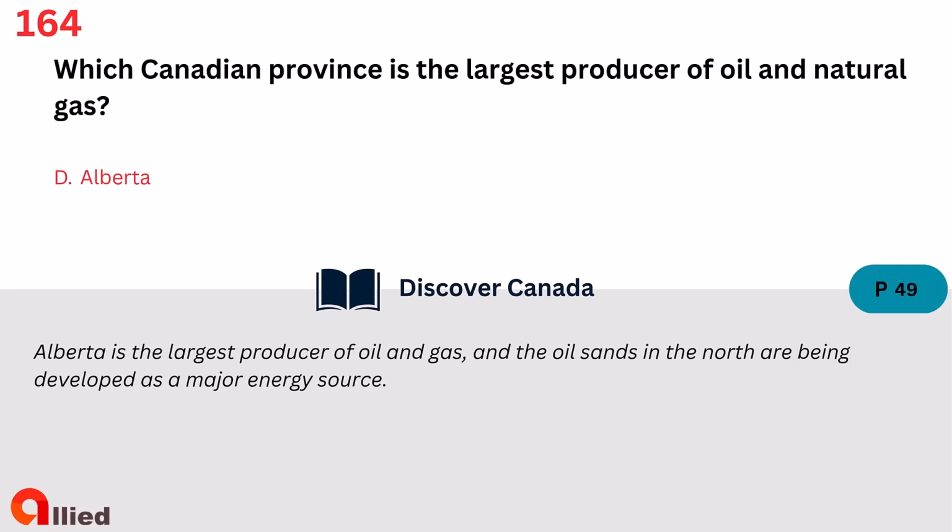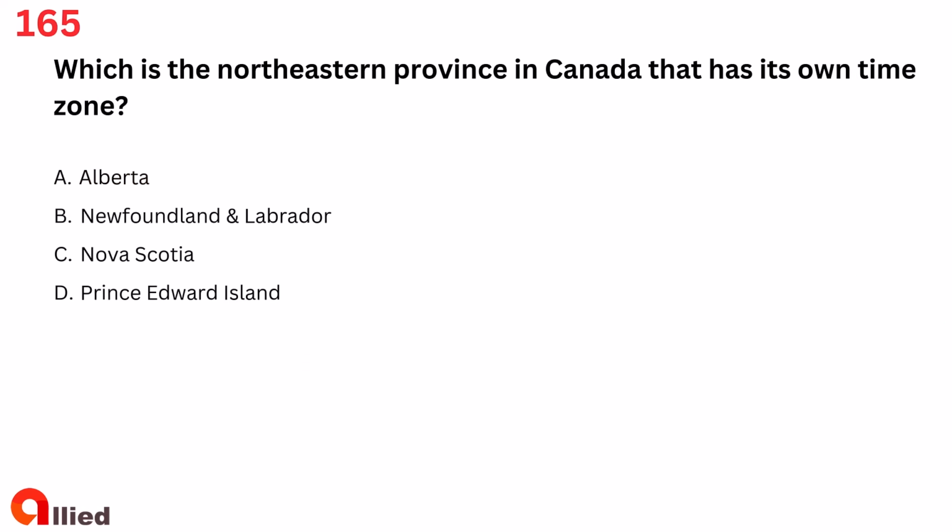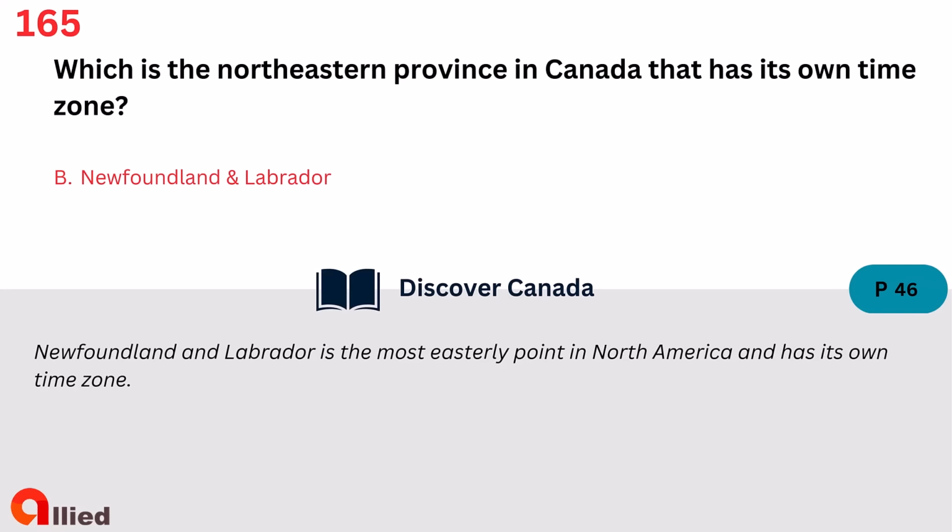Alberta. Question 165. Which is the northeastern province in Canada that has its own time zone? A. Alberta. B. Newfoundland and Labrador. C. Nova Scotia. D. Prince Edward Island. The answer is B. Newfoundland and Labrador.